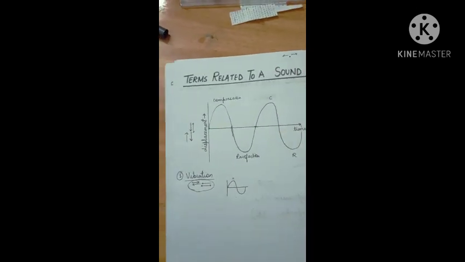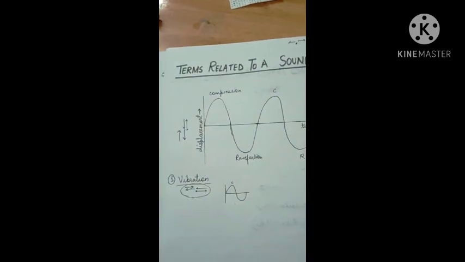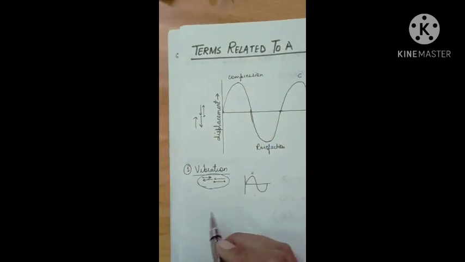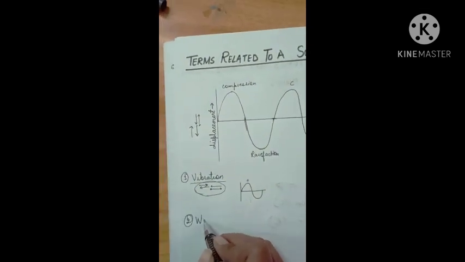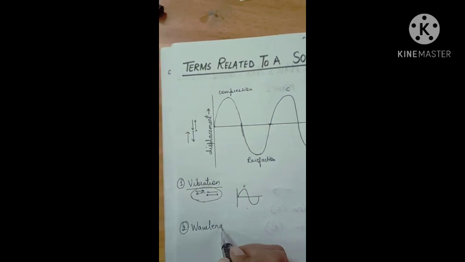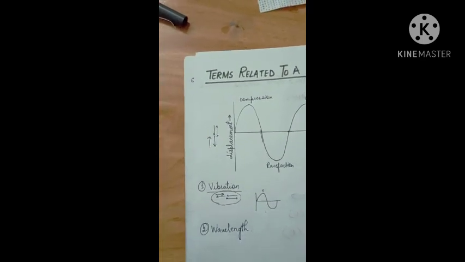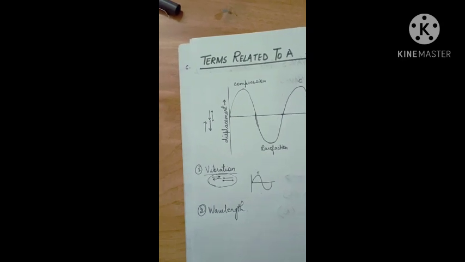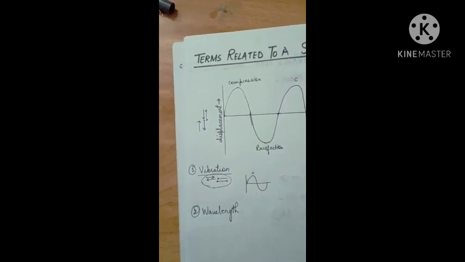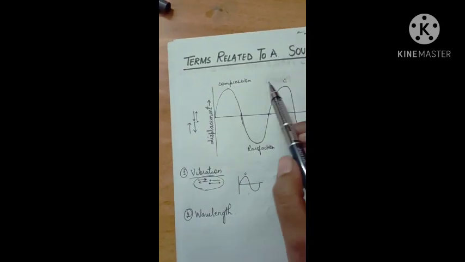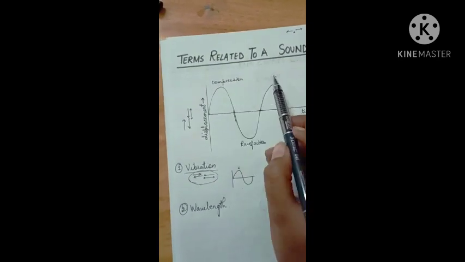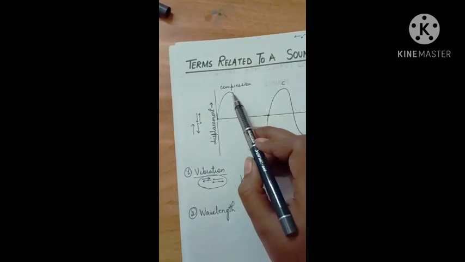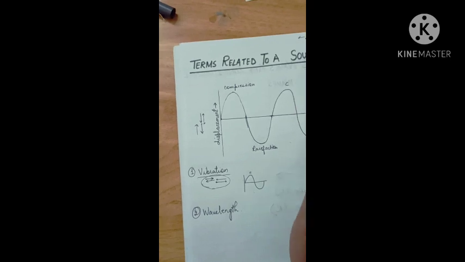So this is vibration. Now the second is wavelength. Now what is wavelength? Wavelength is the distance between two consecutive compressions or rarefactions. If I talk about the distance between the two compressions, then it is the wavelength of this wave.